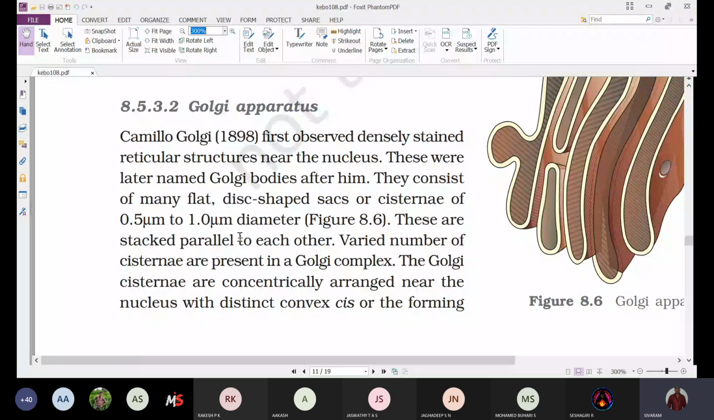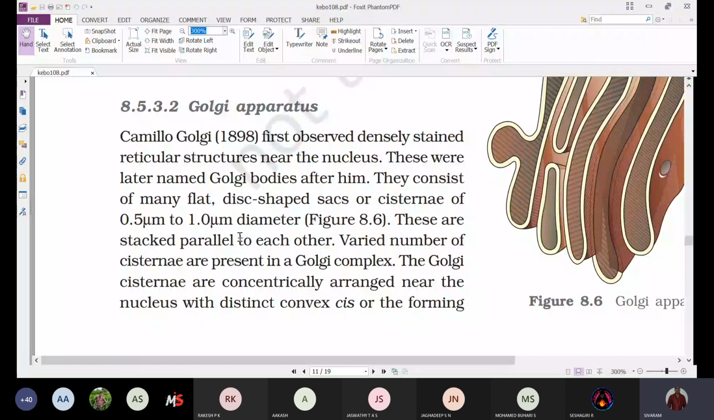Camillo Golgi first observed densely stained structures. That means when he stained the cells, some of the structures near the nucleus were darkly stained, present in the form of reticular structures. These darkly stained reticular structures present near the nucleus, we call Golgi apparatus, which were discovered by Camillo Golgi in 1898. These were later named Golgi bodies after him.